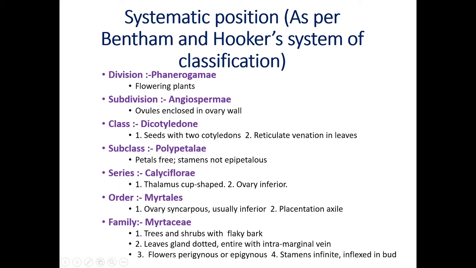Then family Myrtaceae belongs to the class Dicotyledonae. The reasons are there. Di means 2, cotyledon means cotyledon, seeds with 2 cotyledons, reticulate venation in leaves. Additional features of dicots are taproot system, presence of open vascular bundles, stems become branched, like this. But at least you have to write down here 2 reasons.